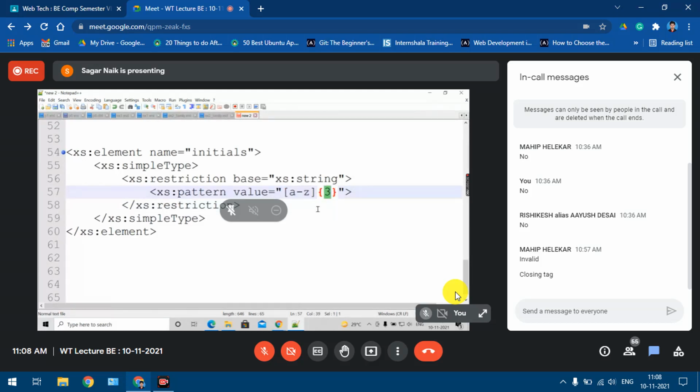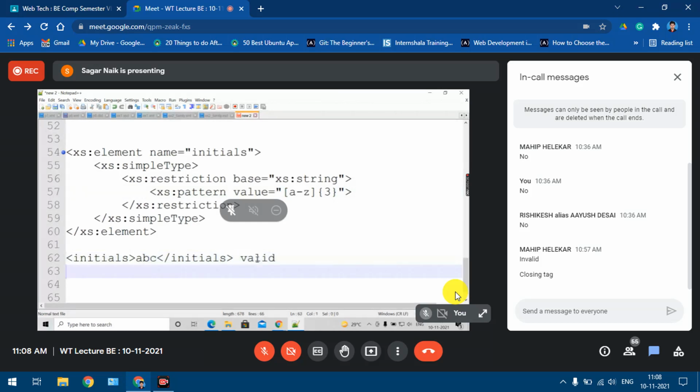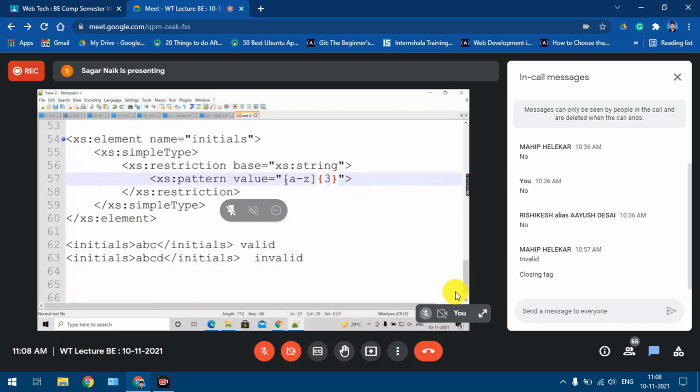So now you must have understood what will be the valid XML and invalid XML. If I take this element in my XML and write initials ABC, is this valid? Yes, it is valid because this A is from this set, this B is from that set, and the C is also from that set. Then if I say A, B, C, D, valid or invalid? It is invalid because I need only 3 characters from this set. Here I am having 4 characters.